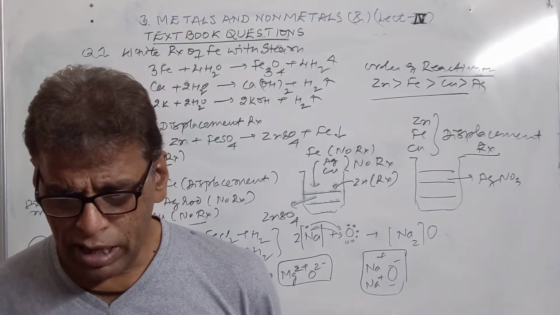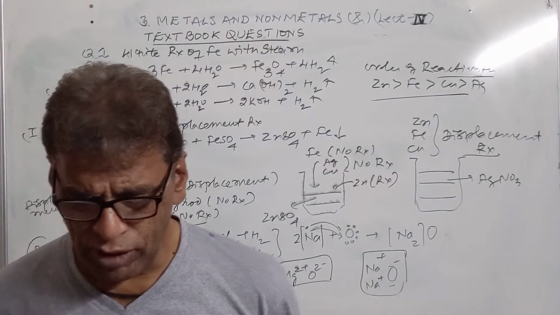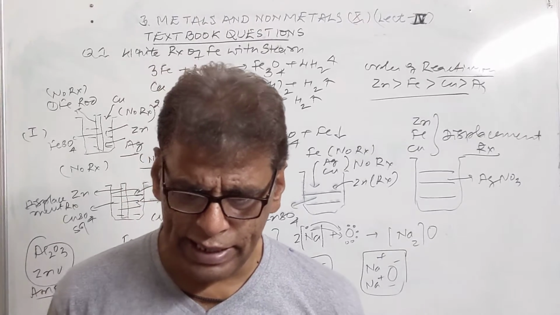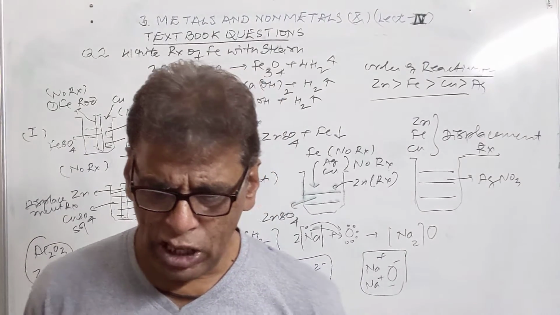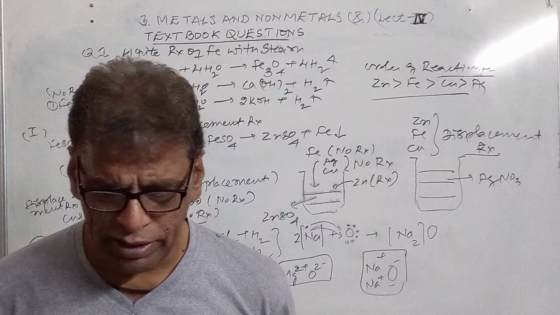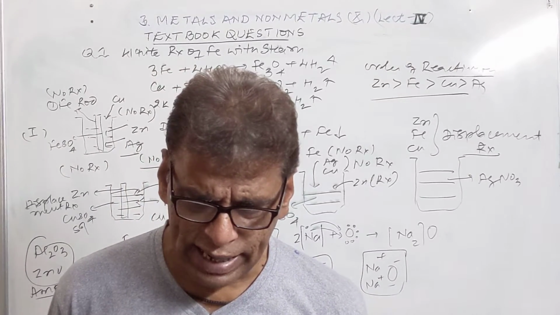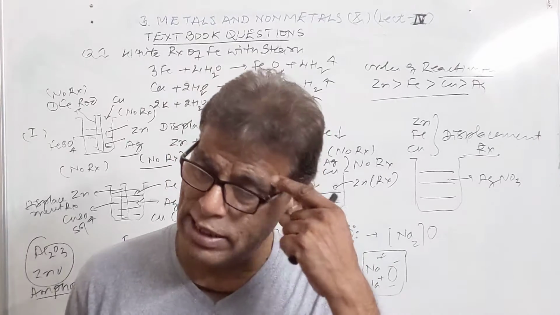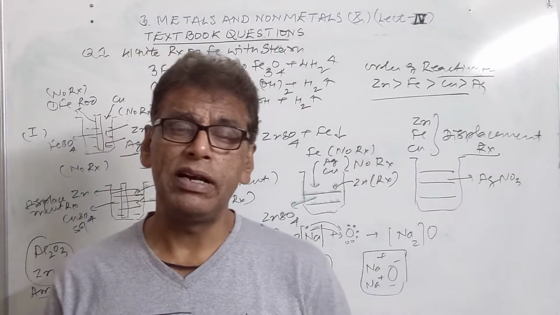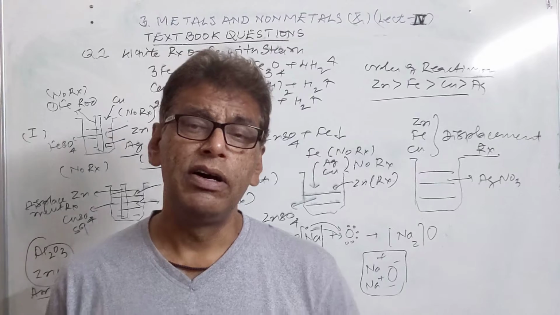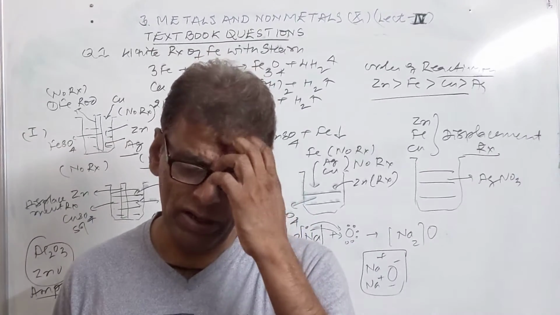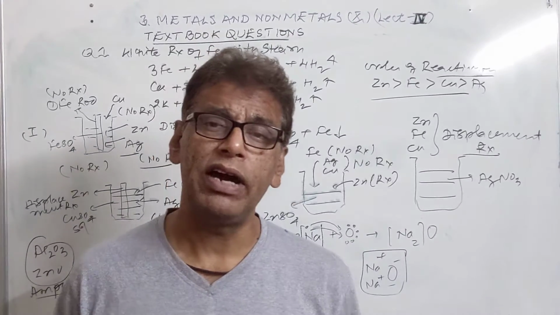Then we have one student who took sulfur powder on a spatula and heated it. He collected the gas evolving in an inverted gas tube, and tested this gas with dry litmus paper and moist litmus paper. When a student heats sulfur with oxygen, it will produce sulfur dioxide gas.